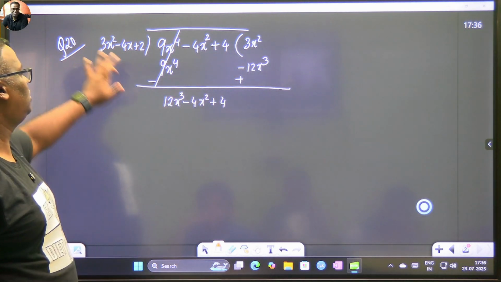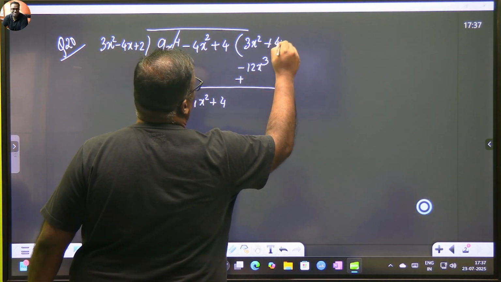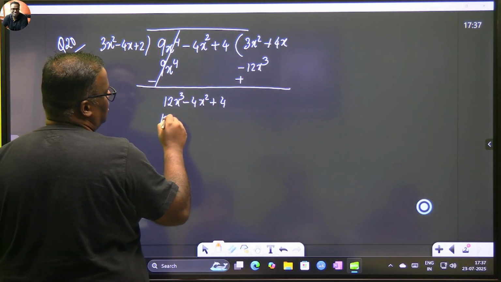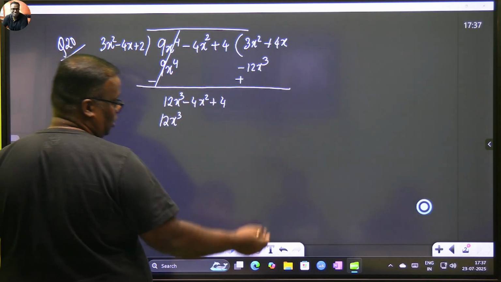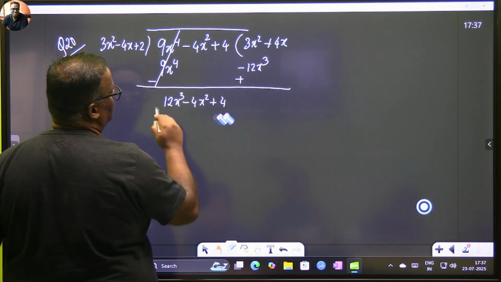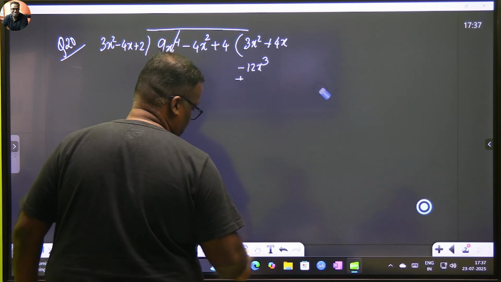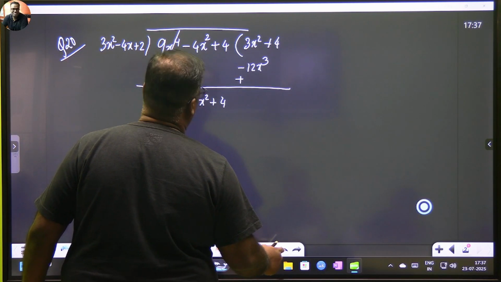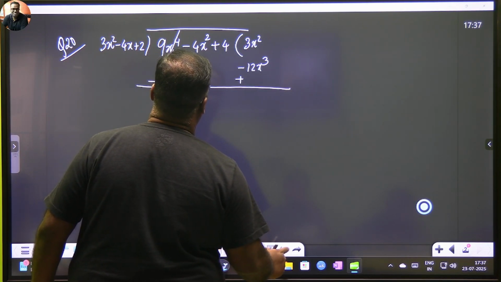Now we have to attack 3x square into this. Tell me how much it will be? Plus 4x, so it becomes 12x cube. Okay, I did not use one more term. Sorry, there were 3 terms. Children, I'm sorry. Okay, so hang on, there was one more term. I missed that.